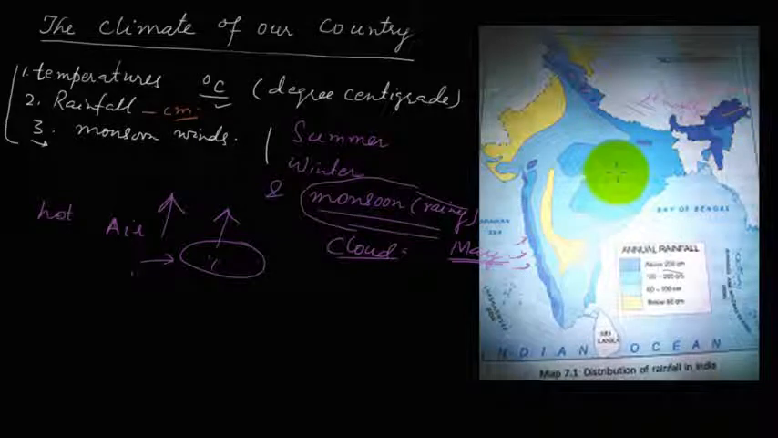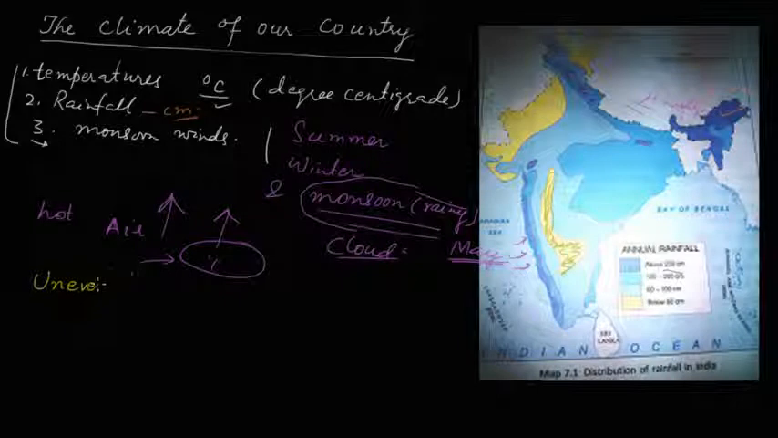This dark blue is between 100 to 200 centimeter, and the light blue is the next. The third one is 60 to 100 centimeter, this one, and this area here also is of the same color. This area is less than 60 centimeter. So this is the uneven distribution of rainfall. Let me write it down: in India we find uneven distribution of rainfall.